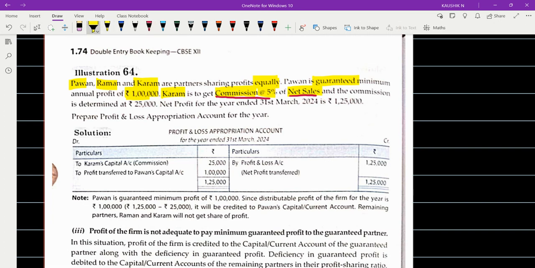Then the commission is determined at the rate of rupees how much? 25,000. So he has derived the commission value himself. Okay, the commission amount is derived. Now what do they ask you? Net profit for the year ended 31st of March is rupees 1,25,000. Prepare the profit and loss appropriation account for the year. So now, the commission mentioned here, is this a charge or an appropriation?